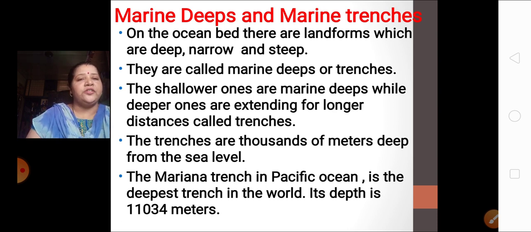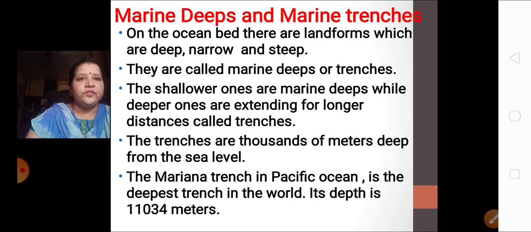When we take into consideration the height of the sea level, which is at 0, from 0 till thousands of meters deep the trenches are. The example of the trenches is the famous one, the Mariana Trench in the Pacific Ocean, which is the deepest trench in the world. You know how much its depth is? 11,034 meters from the sea level.